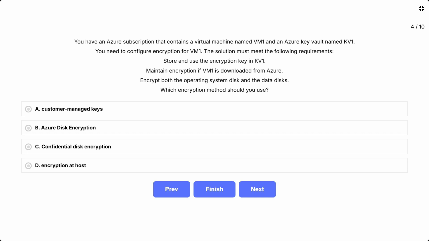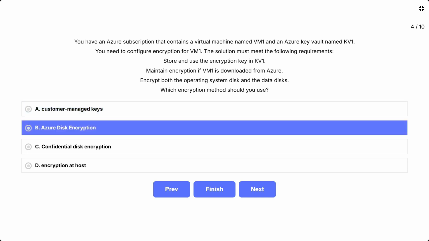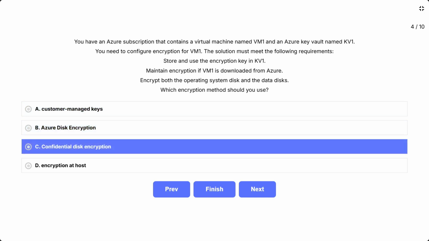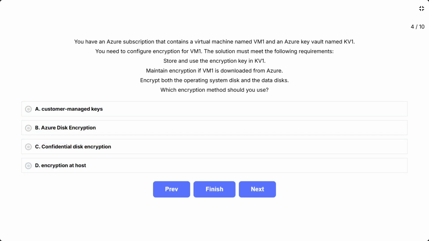The options are A. Customer-managed keys. B. Azure Disk Encryption. C. Confidential disk encryption. D. Encryption at host. This question tests your understanding of different Azure disk encryption methods and their key differentiator, whether encryption persists when disks are downloaded. The critical requirement is maintain encryption if VM1 is downloaded from Azure, which eliminates most options.